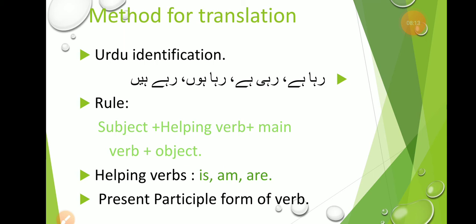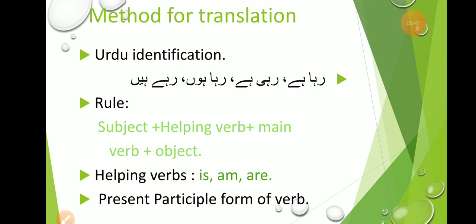The first helping verb is "is", which will be used with the third person singular. Third person singular, that are he, she, it, any singular noun or any name. Clear? The helping verb "is" will be used after the subject he, she, it, any name or any singular noun.